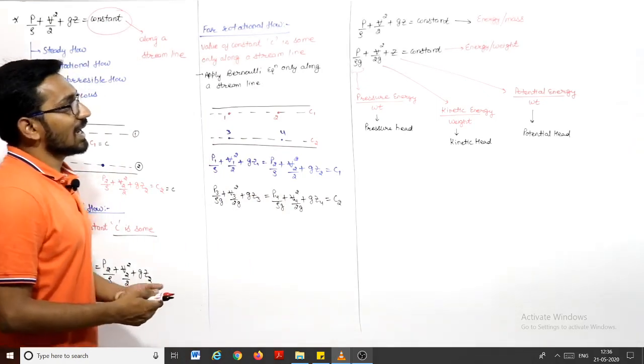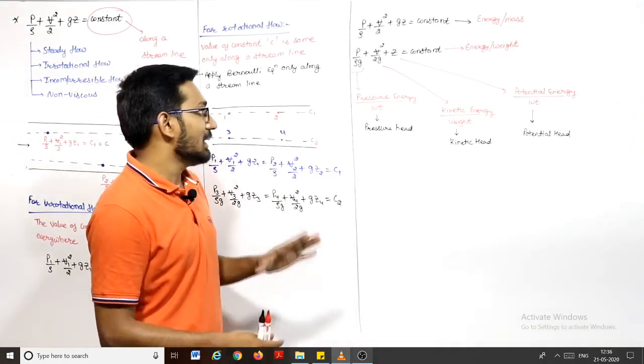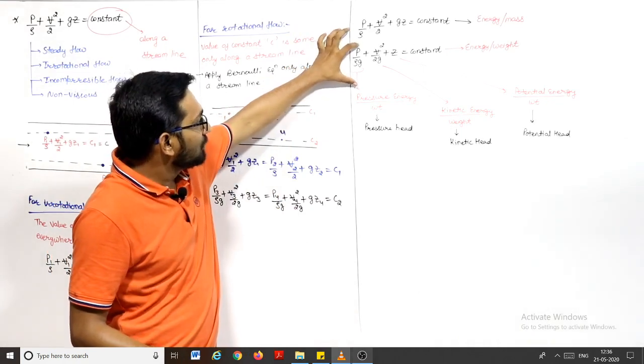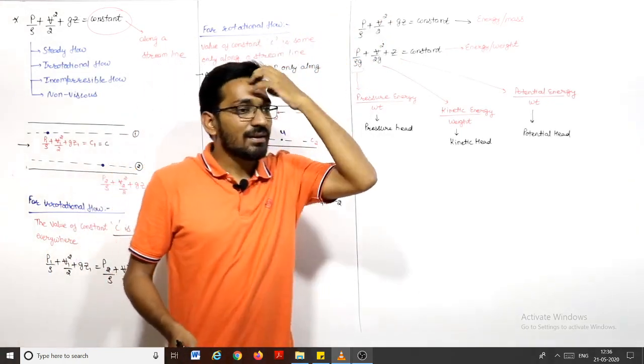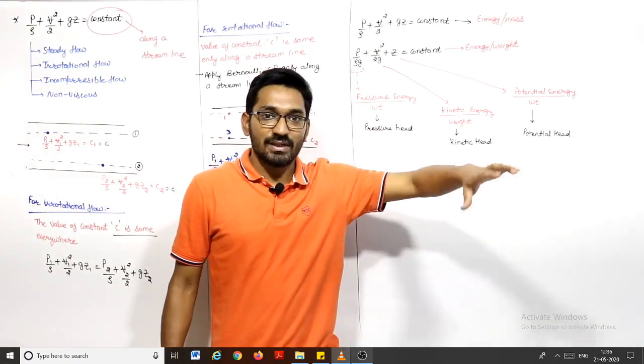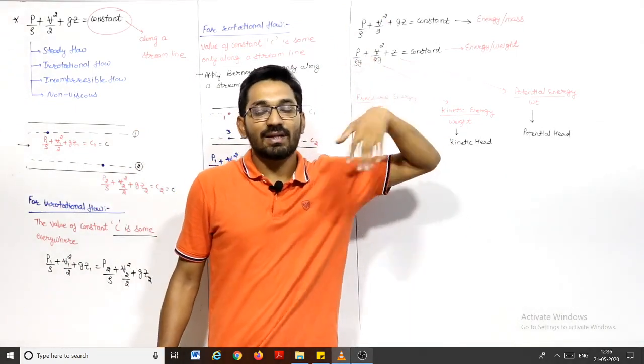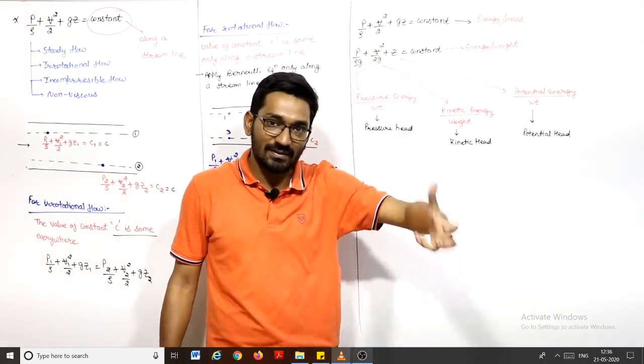So we can say that the Bernoulli equation simply means the sum of pressure head plus kinetic head plus potential head. When a fluid is flowing, it has some velocity, so it has some kinetic energy, it has some elevation, so it has some potential energy, and because of pressure, it has pressure energy.